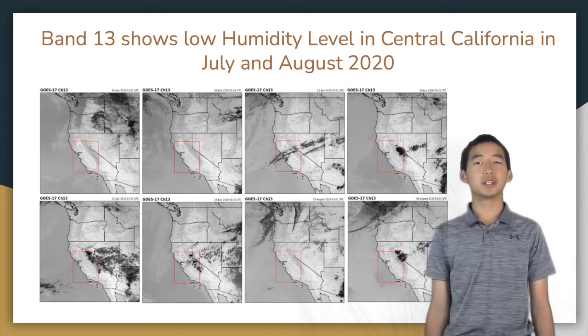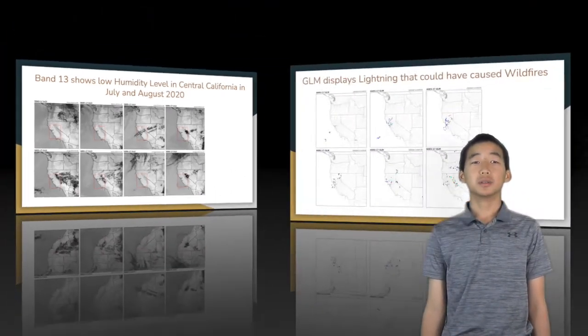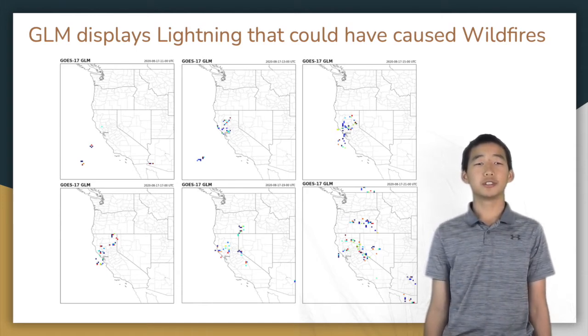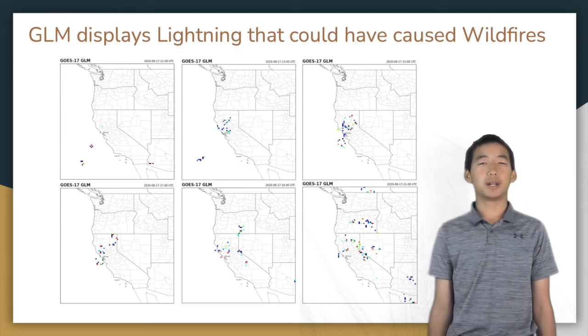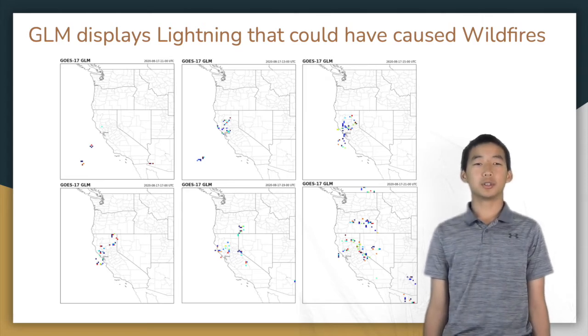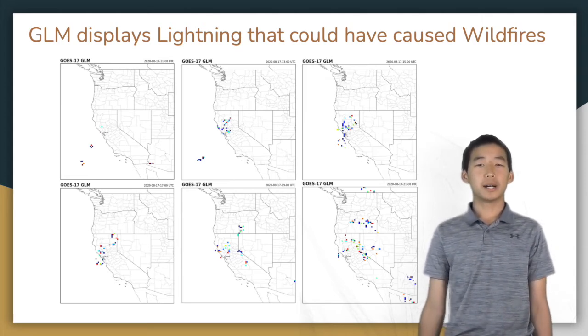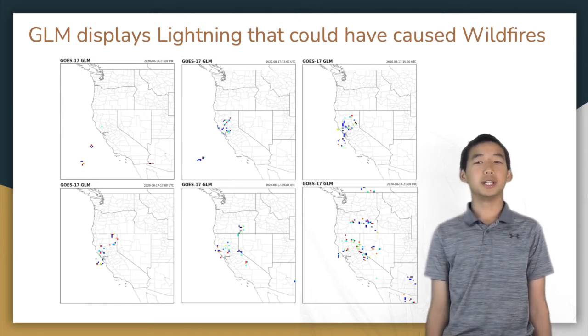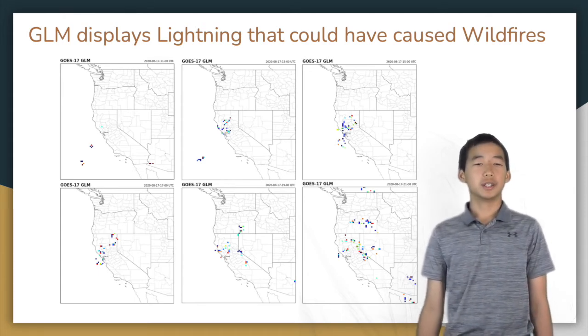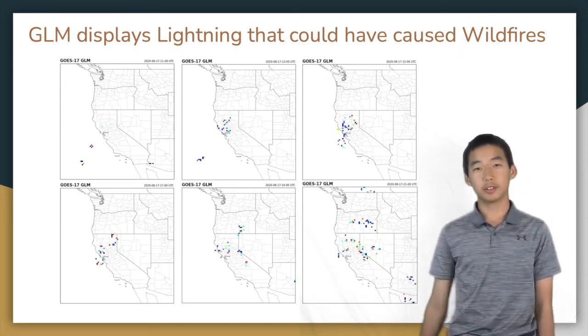The second potential cause of wildfires is lightning. We used the GLM band to spot lightning before and during the fires. The GLM Global Lightning Map specializes in detecting lightning. The first image on August 17th at 11 UTC time shows almost no lightning. A couple hours later, in the next image, we see a great amount of lightning. We can infer that the lightning is a possible igniter of the August complex fires. Now I will pass it on to Sean for the conclusion.